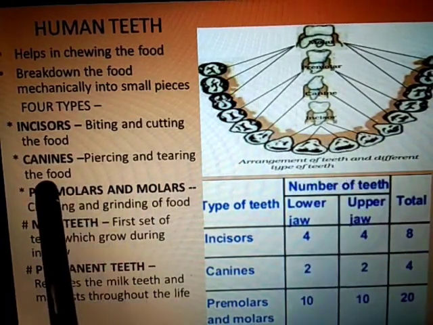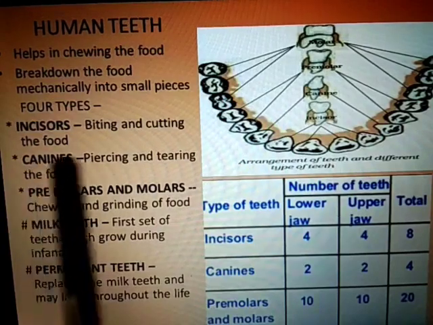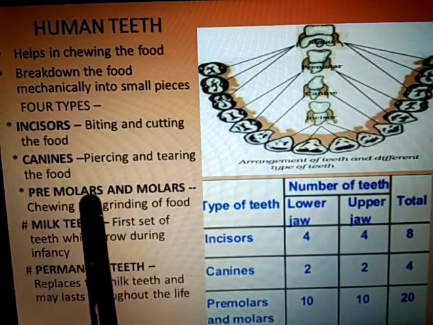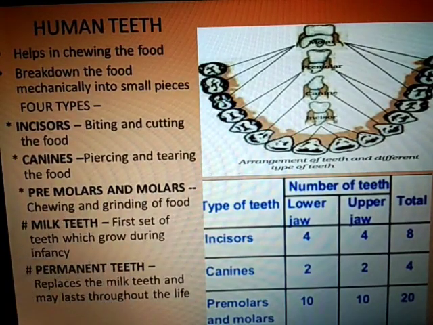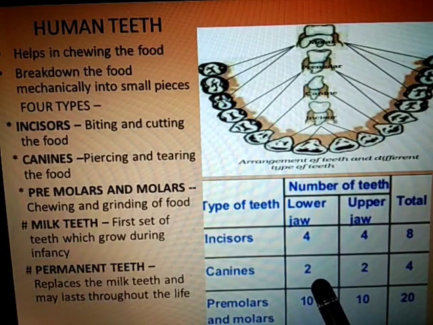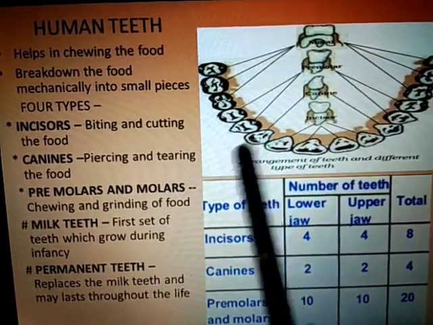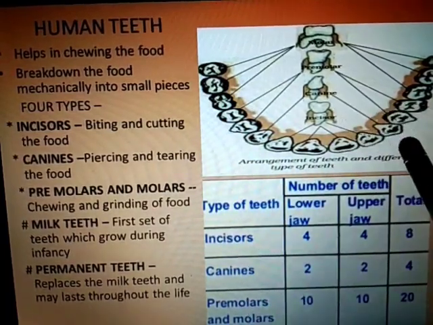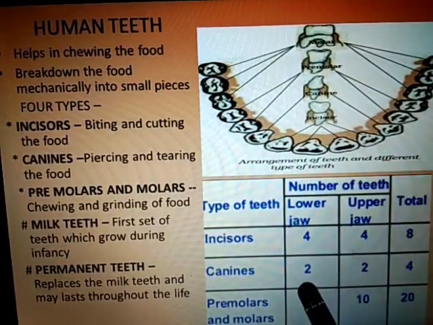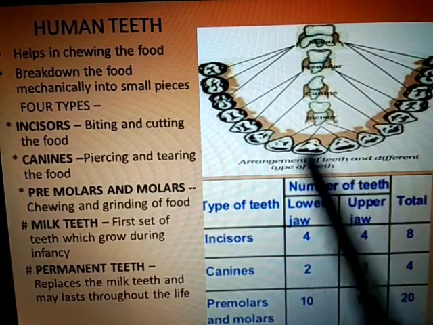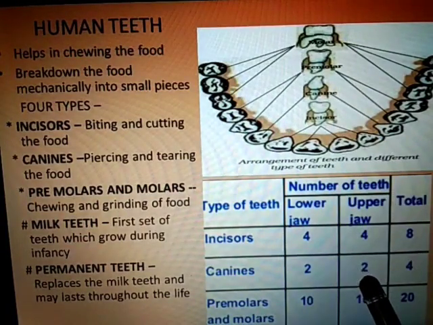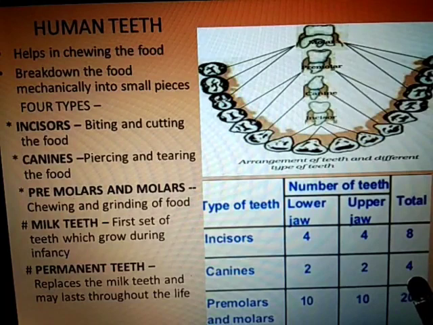Then we will talk about canines. Canines help in piercing and tearing the food. Clear? That is 2 in the lower jaw, one on one side and the second on the other side. Clear? 2 are present in the lower jaw, and in the same way 2 are present in the upper jaw. The total is 4.